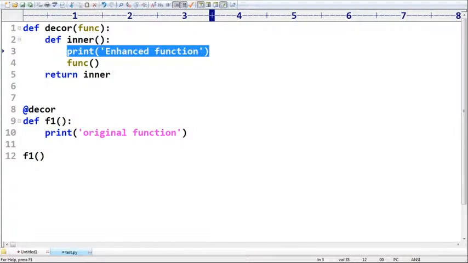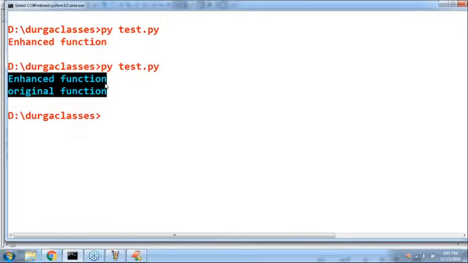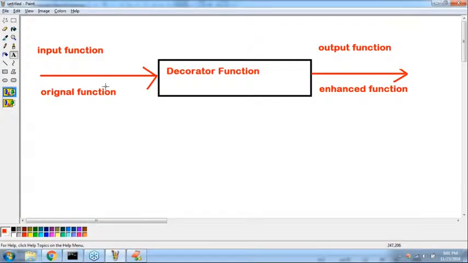So you people should be aware. Now, sir, what is a decorator? Decorator is always going to take some input function and it's always going to provide some enhanced function. Whenever you are calling this original function, automatically this decorator function is going to produce some output function. That output function will be executed like this, right?